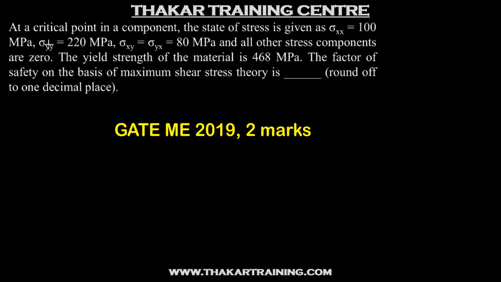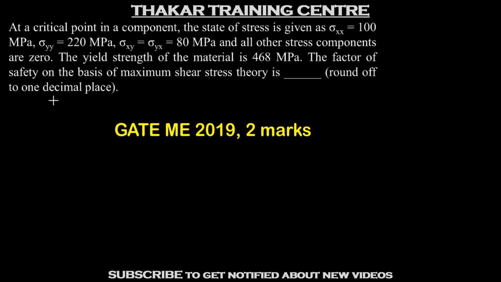This question says, at a critical point in a component, the state of stress is given as sigma xx is 100 megapascal, sigma yy is 220 megapascal, and sigma xy equal to sigma yx is 80 megapascal. All the other stress components are 0. The yield strength of the material is 468 megapascal, and we have to find out the factor of safety on the basis of maximum shear stress theory.